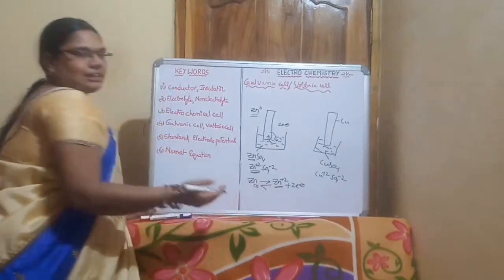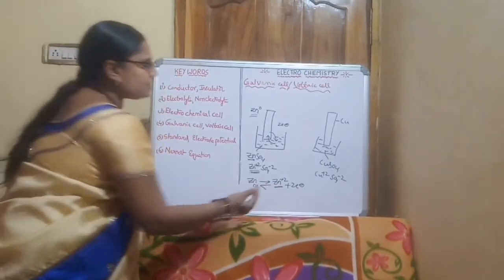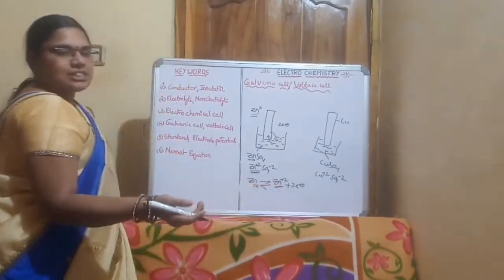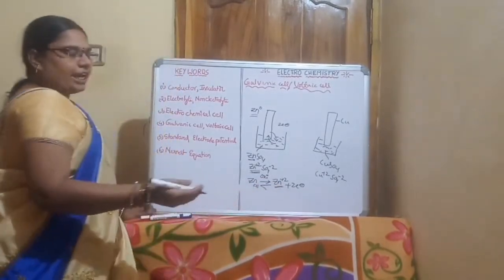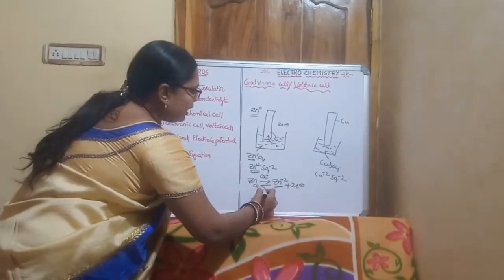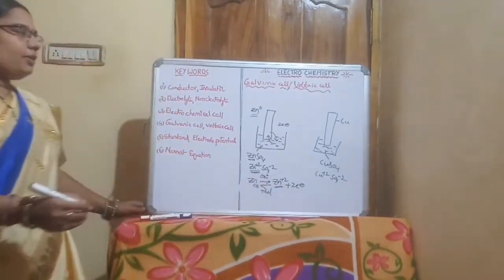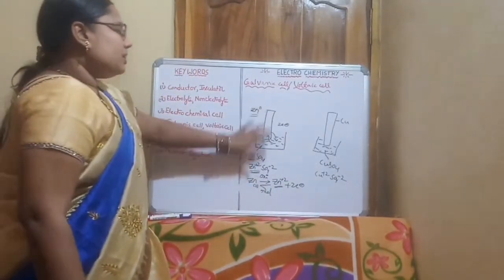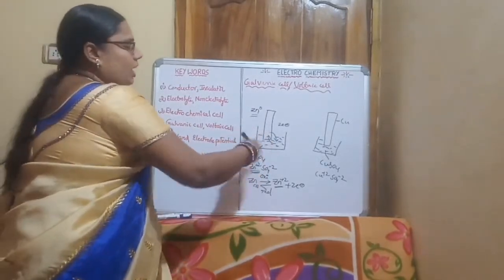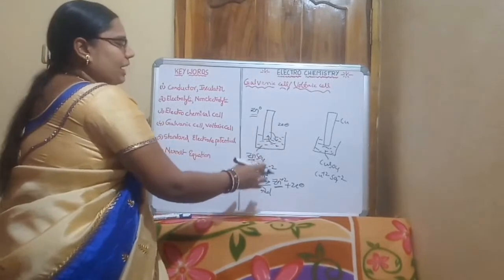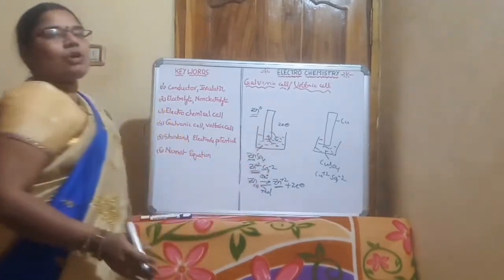We know that the loss of electrons is known as oxidation, and the gain of electrons is known as reduction. After some time, dissolution and deposition take place continuously, and it will reach equilibrium.